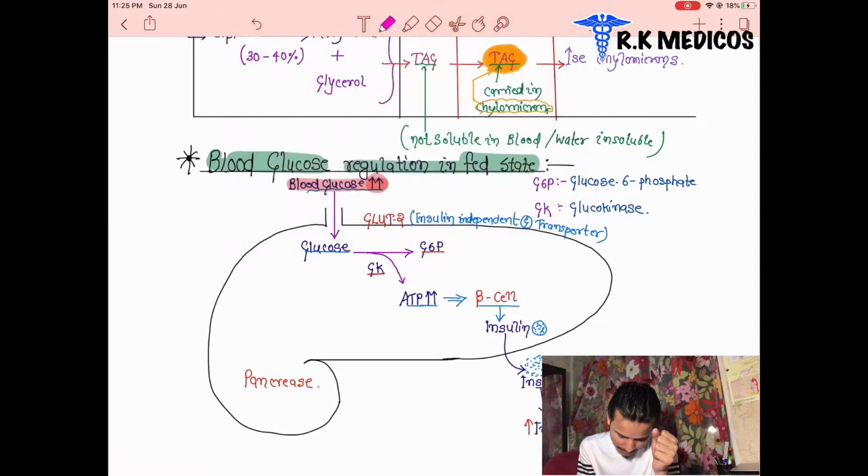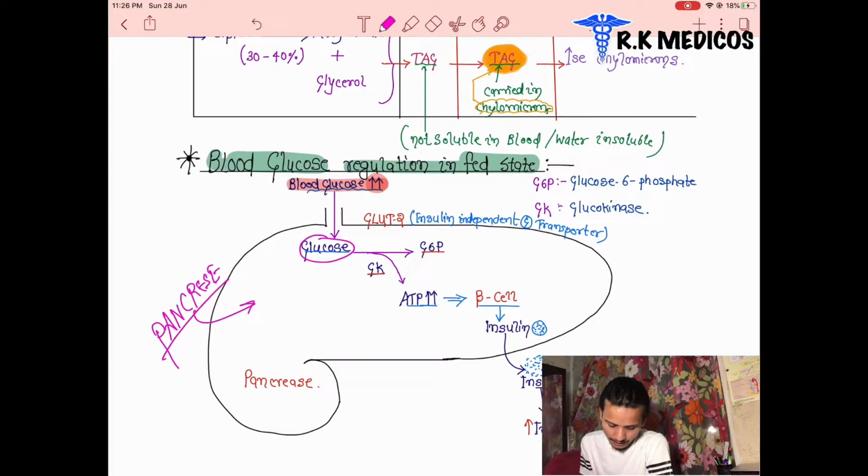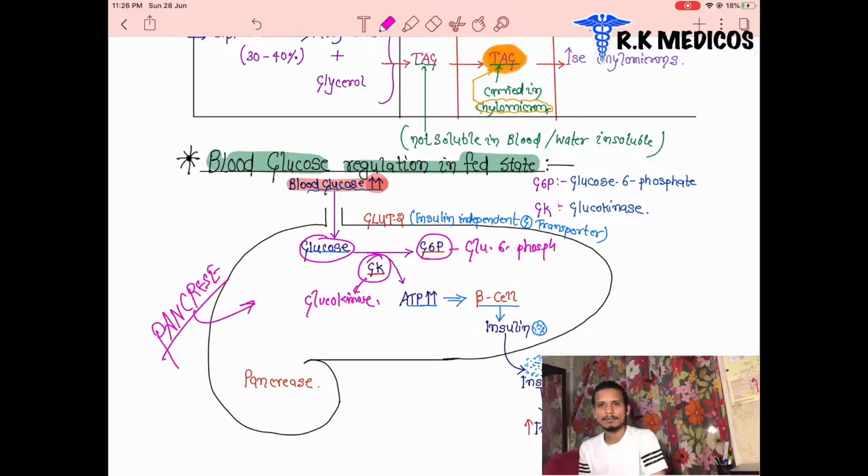This is the pancreas here. Inside the pancreas, the glucose will enter, forming glucose 6-phosphate in the presence of GK, that is the glucokinase enzyme. In the presence of glucokinase inside the pancreas, the glucose is converted into glucose 6-phosphate.